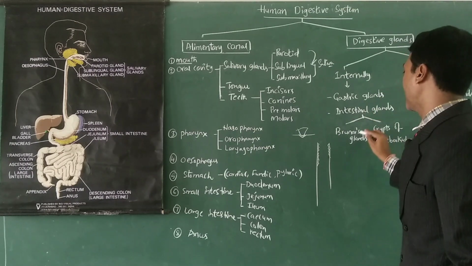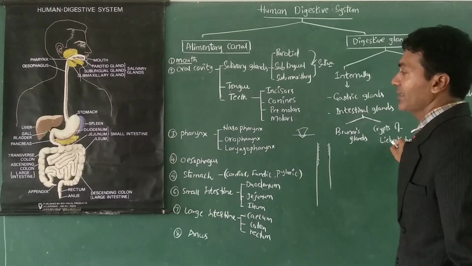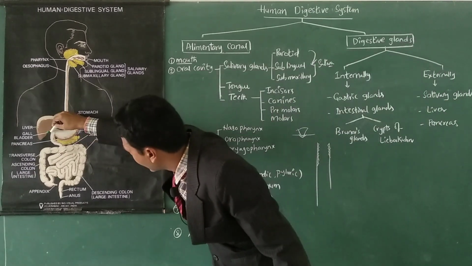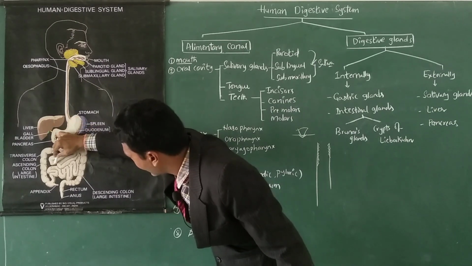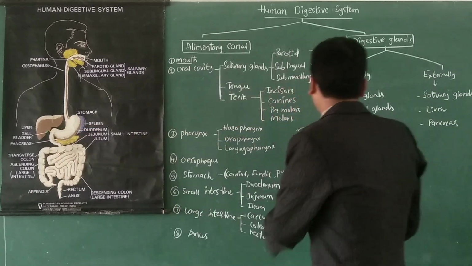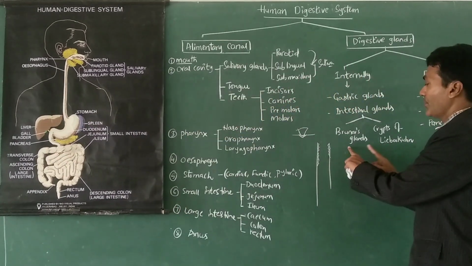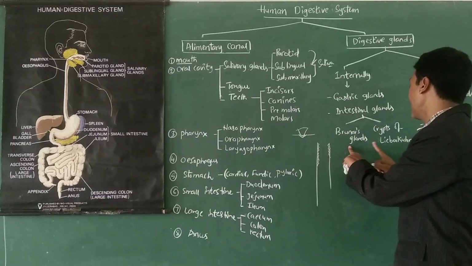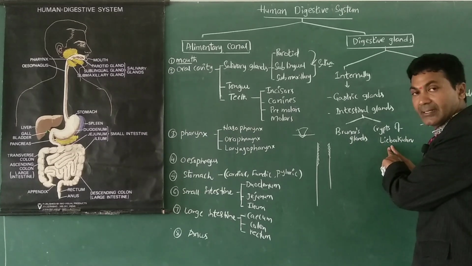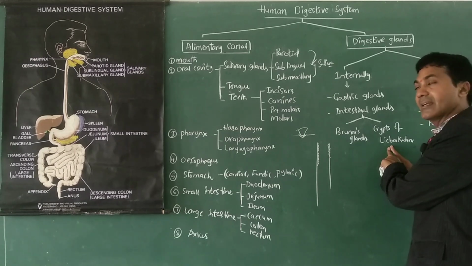And intestinal glands are of two types: Brunner glands and crypts of Lieberkühn. They are located in the small intestine. The wall of small intestine contains several Brunner glands and crypts of Lieberkühn. Brunner glands secrete the mucus. Crypts of Lieberkühn secrete the succus entericus or intestinal juice.